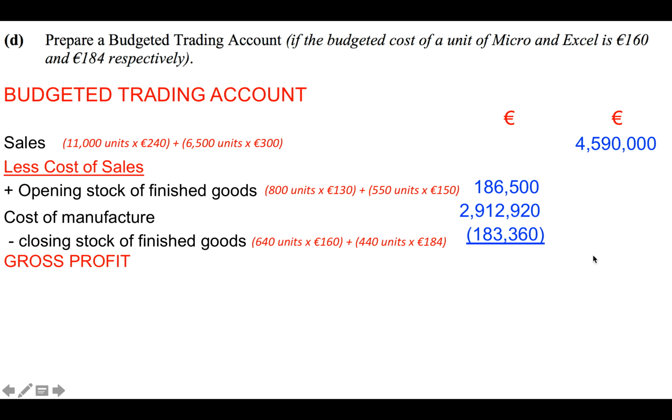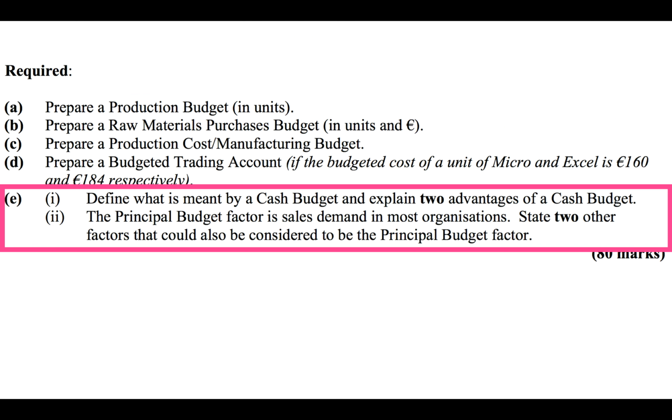So the total cost of sales there is €2,916,060. Therefore, the gross profit is €1,673,940. So that is part D complete.